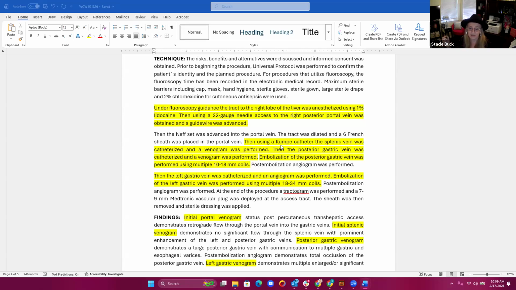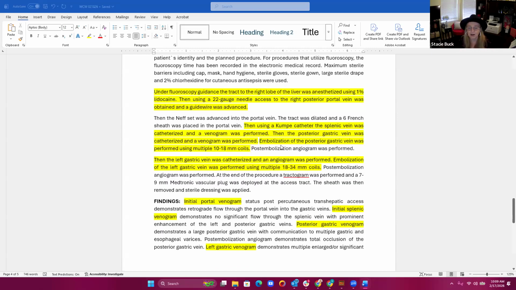So how this ends up coding, our final codes come out as 36012 for the posterior gastric vein. The splenic catheterization is bundled. We have 36011 for our left gastric vein catheterization. We have 36481 for the portal vein catheterization. We have 37244 for our embolization code. And then for our imaging codes, 75887 for the portal venogram without hemodynamics, and 75774 for the splenic vein, the posterior gastric vein, and the left gastric vein.